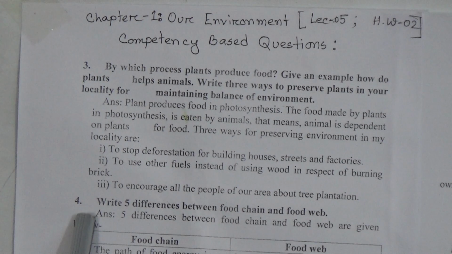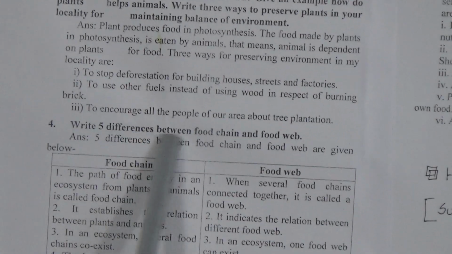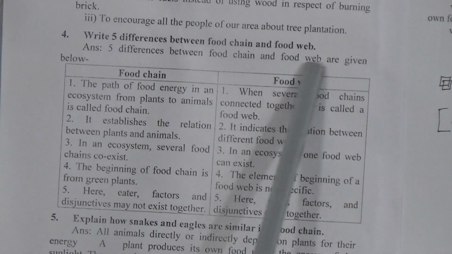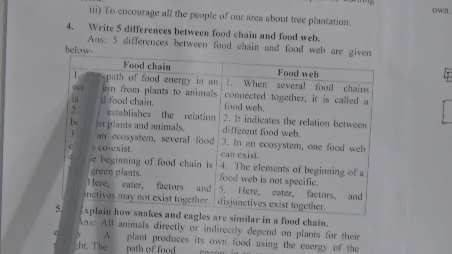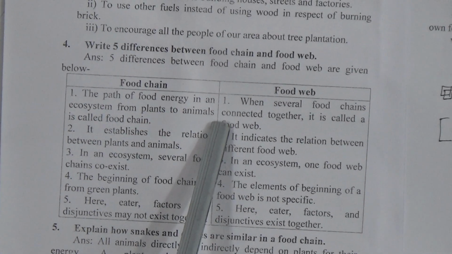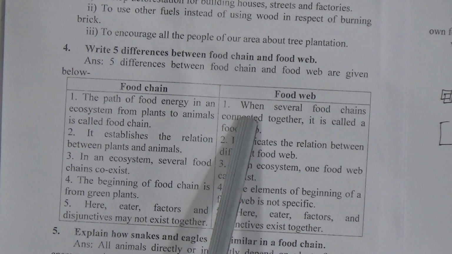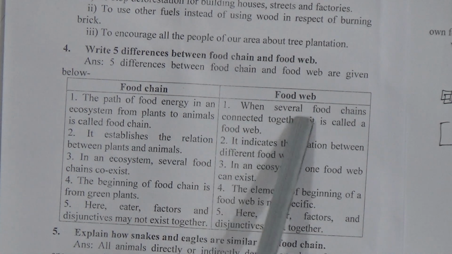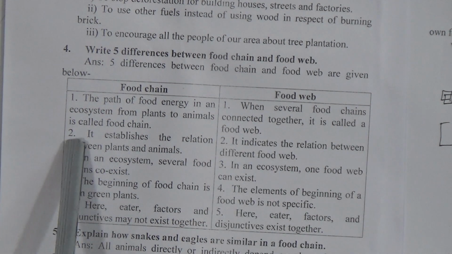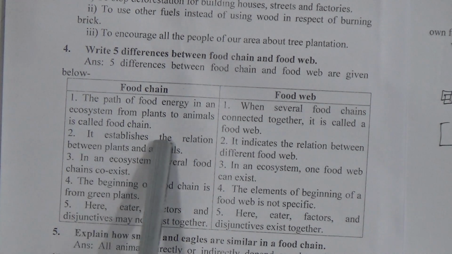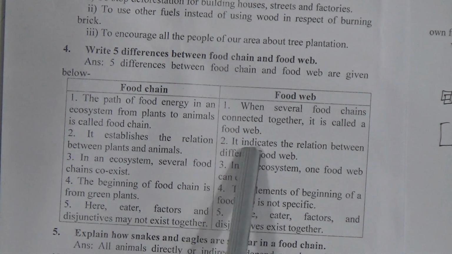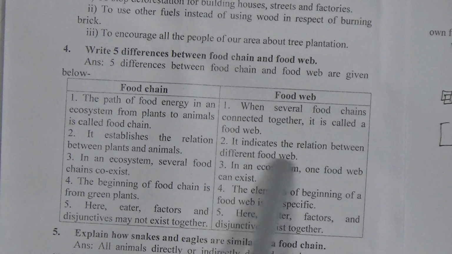Now come to our next competency based question: write 5 differences between food chain and food web. The answer is: 5 differences between food chain and food web are given below. First one, for food chain, the path of food energy in an ecosystem from plants to animals is called a food chain. For food web, when several food chains are connected together, it is called a food web. Now come to the next one. For the food chain, it establishes the relation between plants and animals. Second one, for food web, it indicates the relation between different food chains.